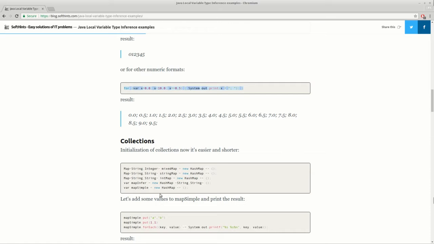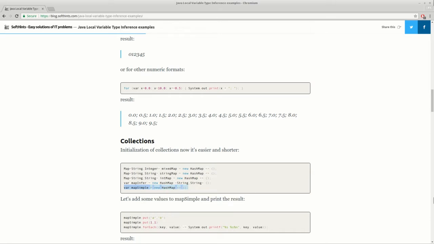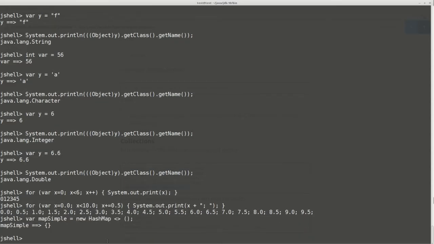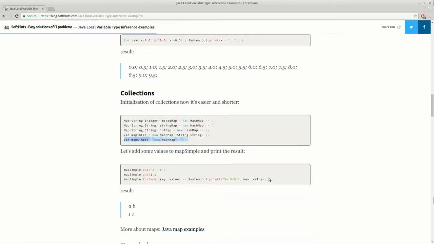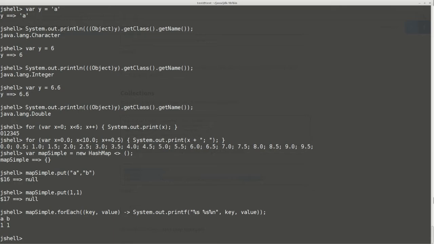Another useful usage of this is when you want to save some burden of Java code. For example, you can change this declaration and initialization with this one here. As you can see, this is shorter and it's easier to read. Let's say that we have this declaration here of a new map named map simple, and let's add some values to it, and check the results. As you can see here, we have these two rows for this map, and here we have autocasting from int to string about this map.